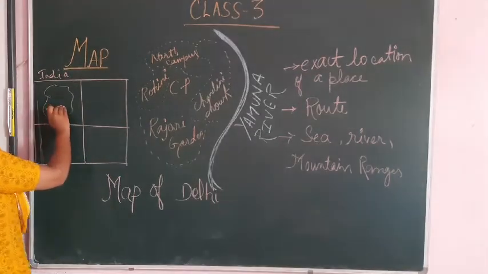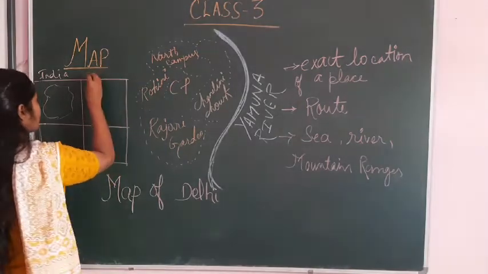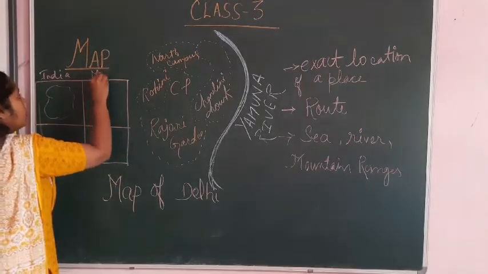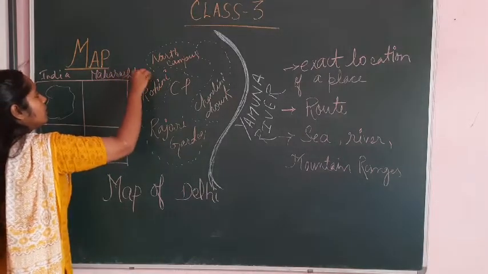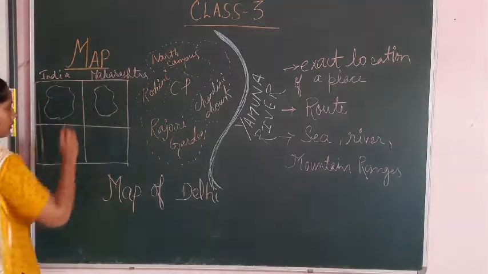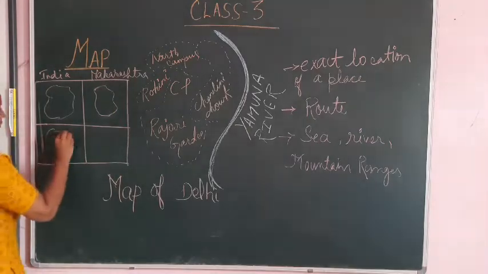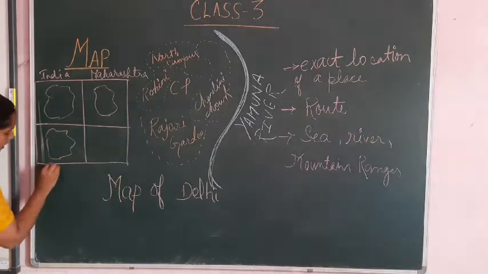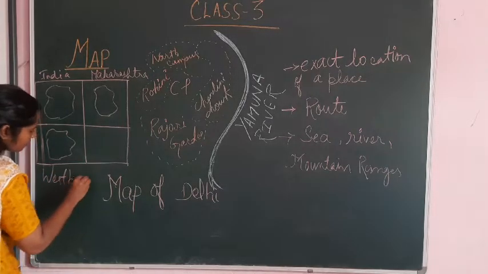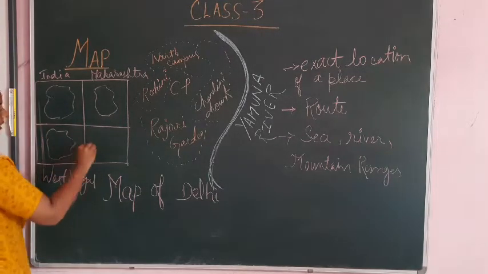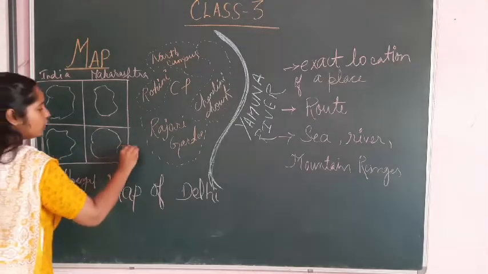In this I can draw a map of Maharashtra. In this I am drawing the area of West Bengal. In this I am drawing the area of Uttar Pradesh.